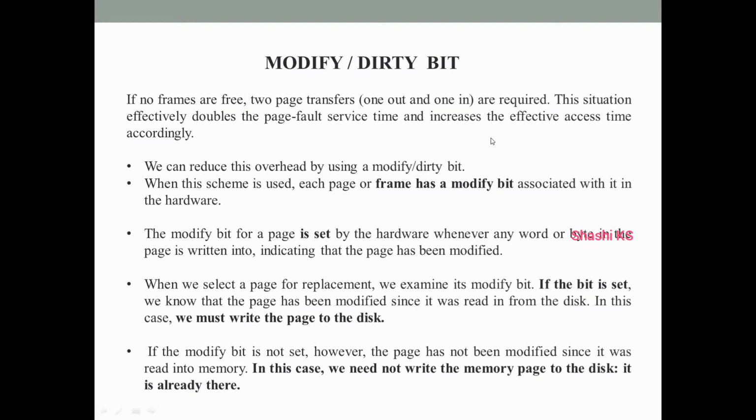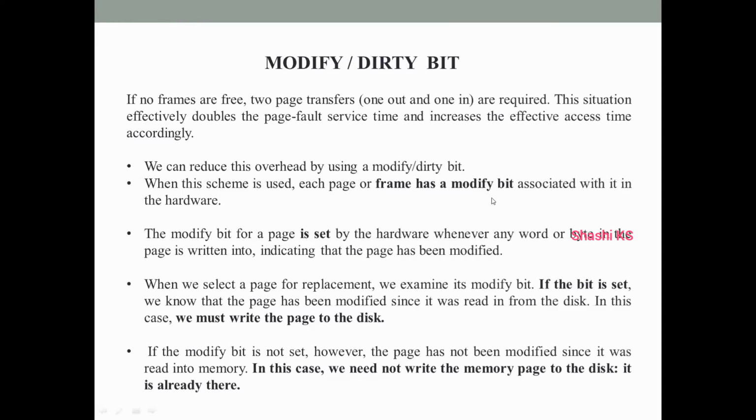Since you need 2 page transfers even for allocating a frame to a page, that adds a lot of overhead. And in order to avoid that overhead, we use a bit called the modify bit or the dirty bit. This modify or dirty bit will be maintained by the hardware for each page or frame. If this modify bit is set, it means the page has been modified ever since it was moved from the disk to the memory. In all the time it was residing in the memory, if the page was modified, then the modify bit will be set. If the page has not been modified, the modify bit will not be set.